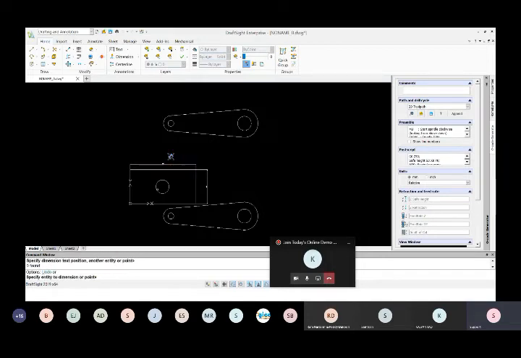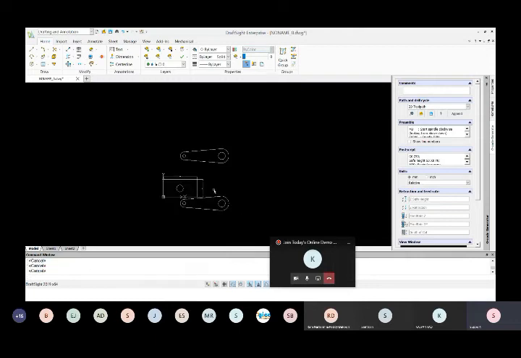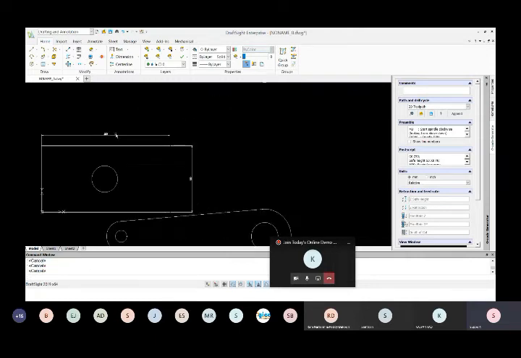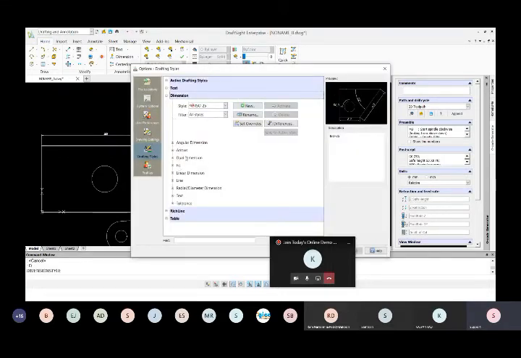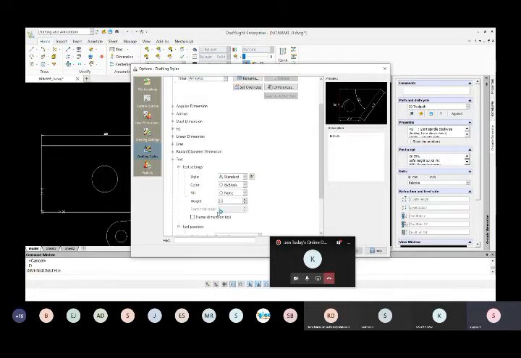Somewhere around like this. If I want to change my properties, for example here the dimension, the arrow marks are not going to be displayed properly. If I want to change all the settings, you can simply enter D, enter. You can give all the dimension settings, positions and everything. You can increase the height of the dimensions.